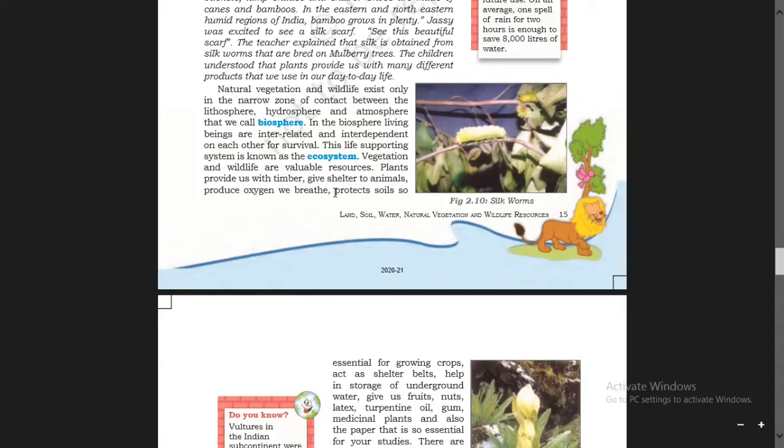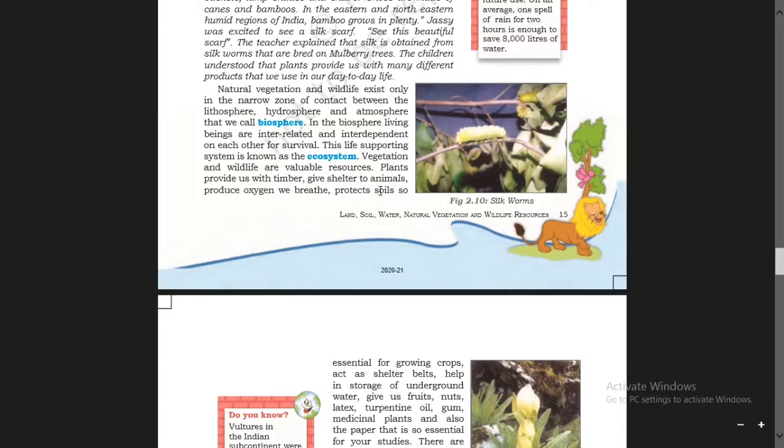Plants give shelter to animals also, and produce the oxygen we breathe. See the importance of plants. Oxygen is vital for our respiration.